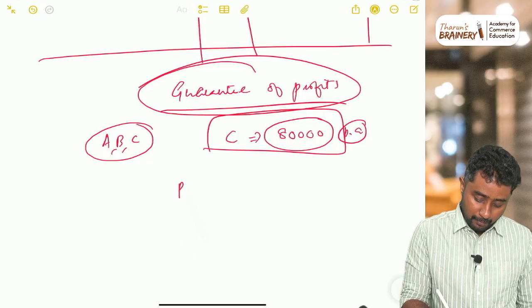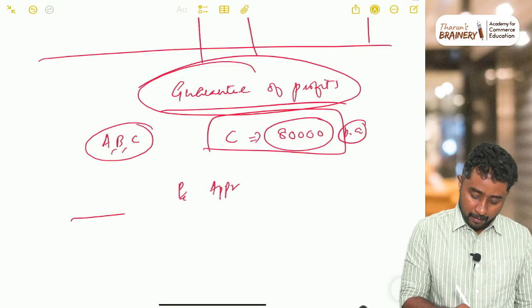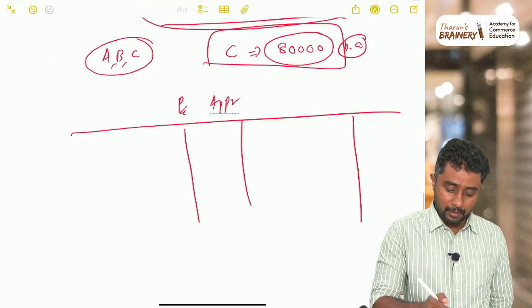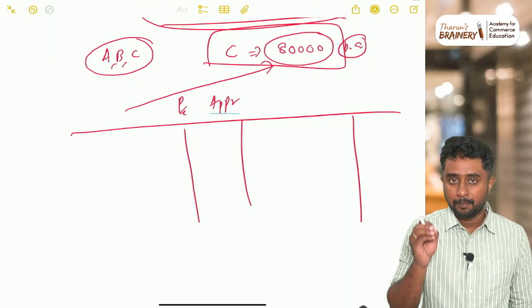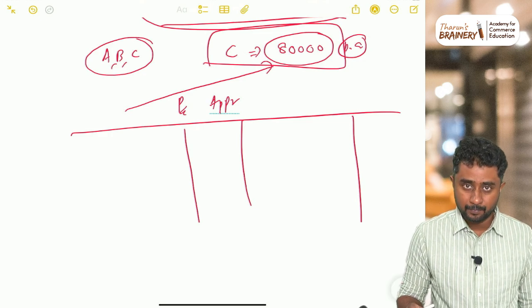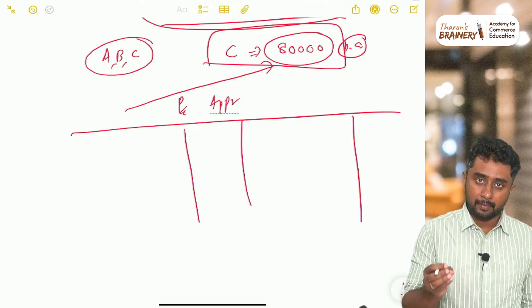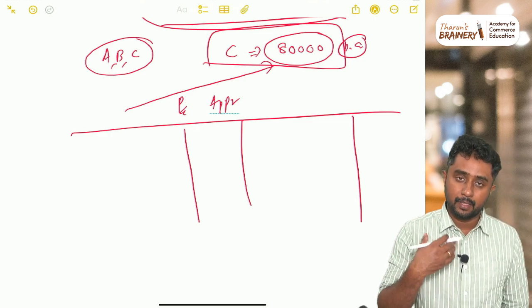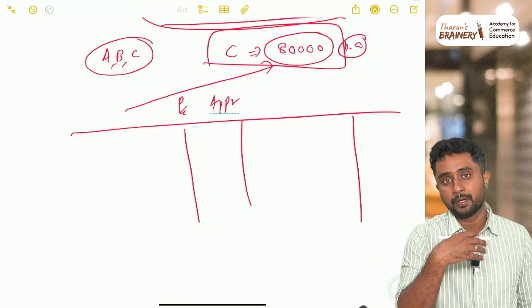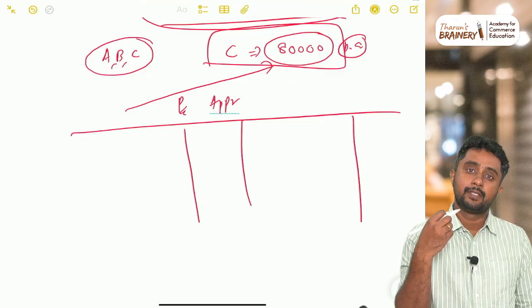So profit and loss appropriation account, after preparing it, when you calculate the divisible profit, the divisible profit is what is called the minimum profit that should be given to partners, right? Whatever profit comes in the profit and loss appropriation account, that is what we are going to distribute to the partners. The profit which is going to be distributed among the partners is called divisible profit.